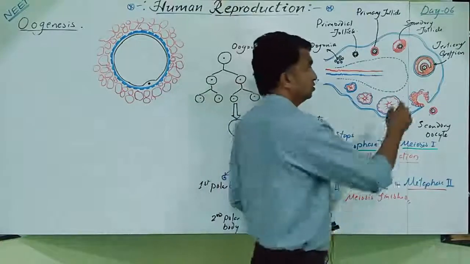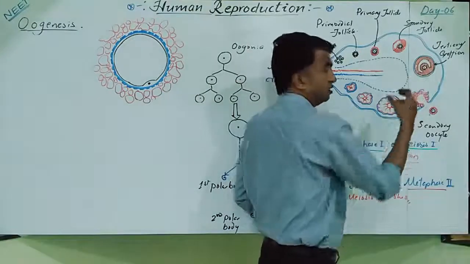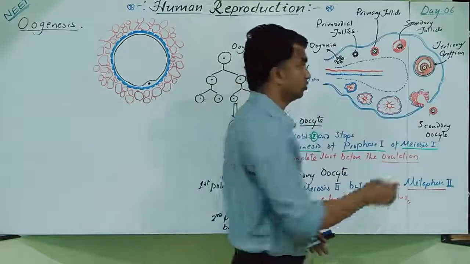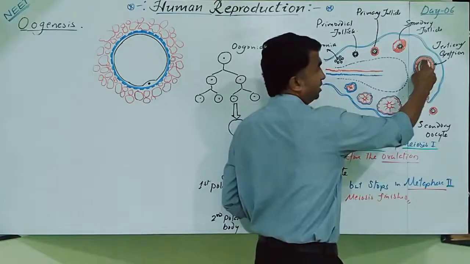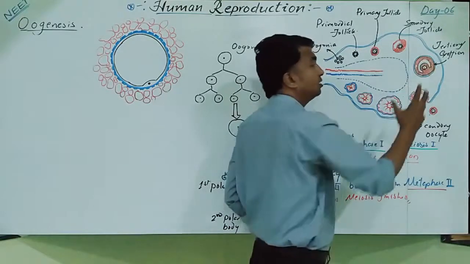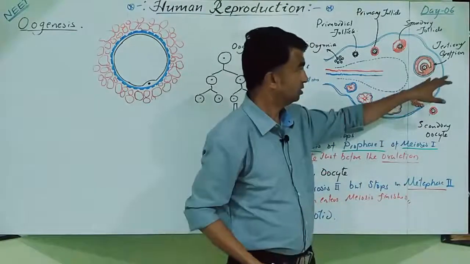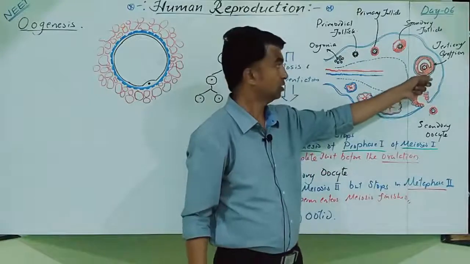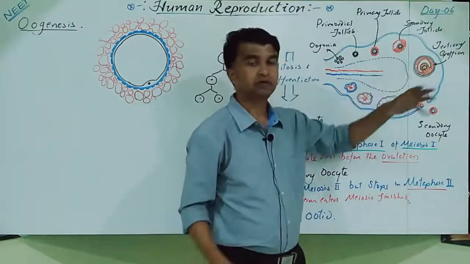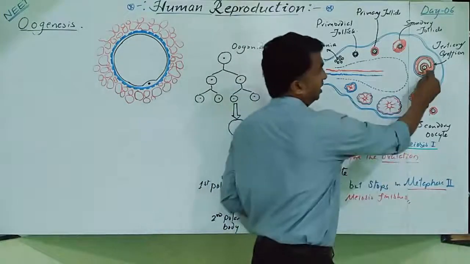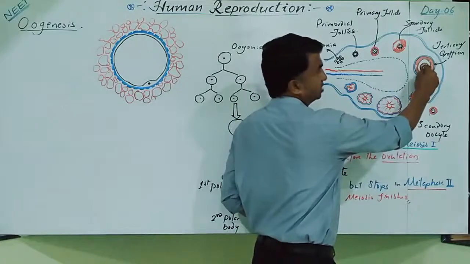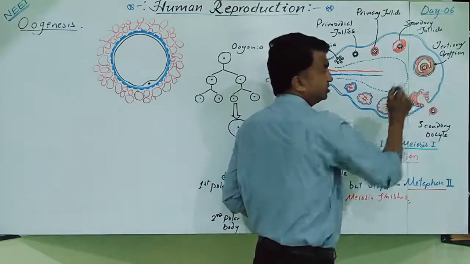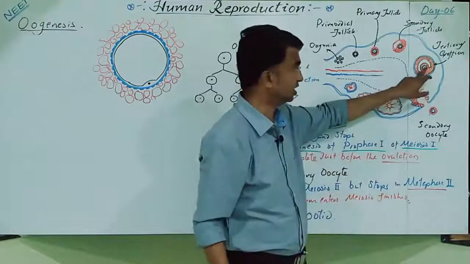This will produce the liquid, the liquor folliculi. Due to that, the fluid-filled cavity is present. That is called the antrum cavity. This is present in the tertiary follicle only. Clear? So this is the antrum cavity. In that antrum cavity, again the granulosa cells are there. In the center of that, the secondary oocyte is there. This is the secondary oocyte.